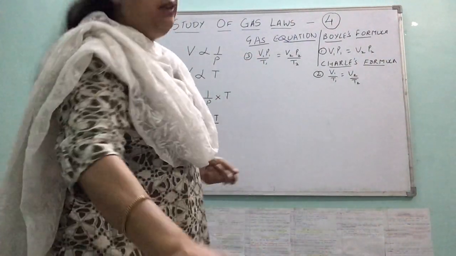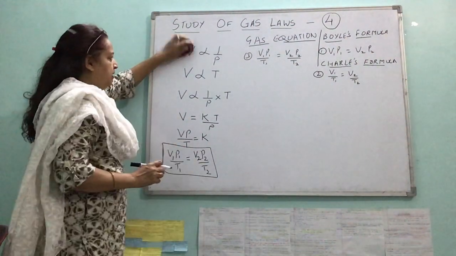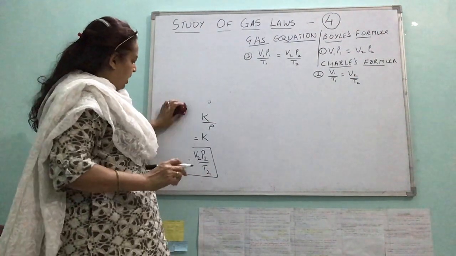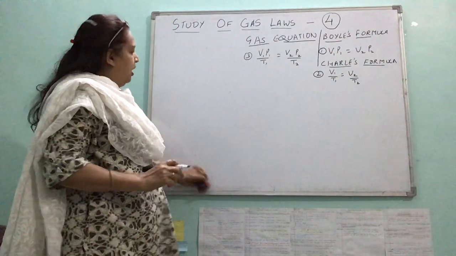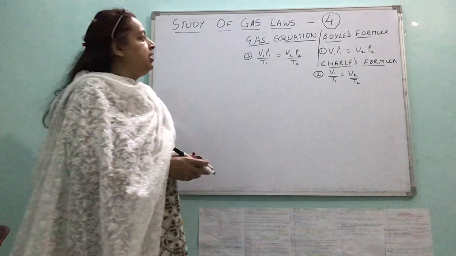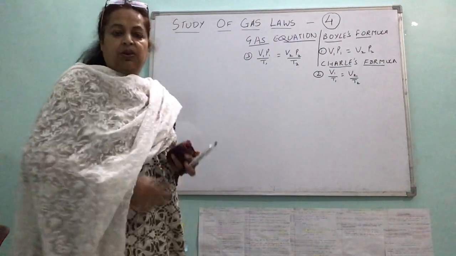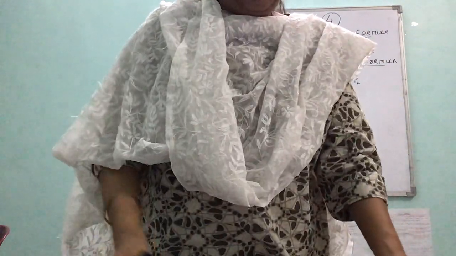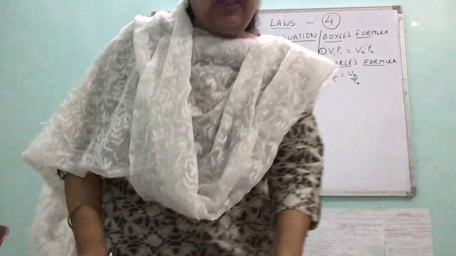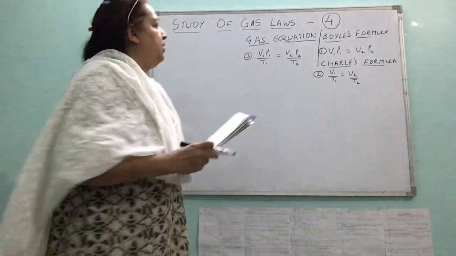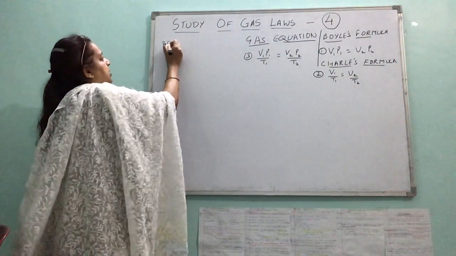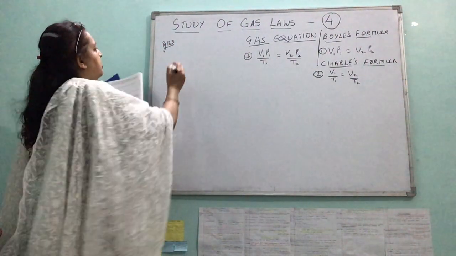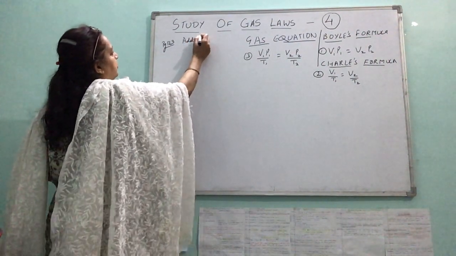Now what is left is to do some numericals. I will be taking numericals from your book, and after reading the question and copying down the values, we will decide which would be the suitable option for that particular numerical. There are numericals given on page 123 of your book, the additional problems.